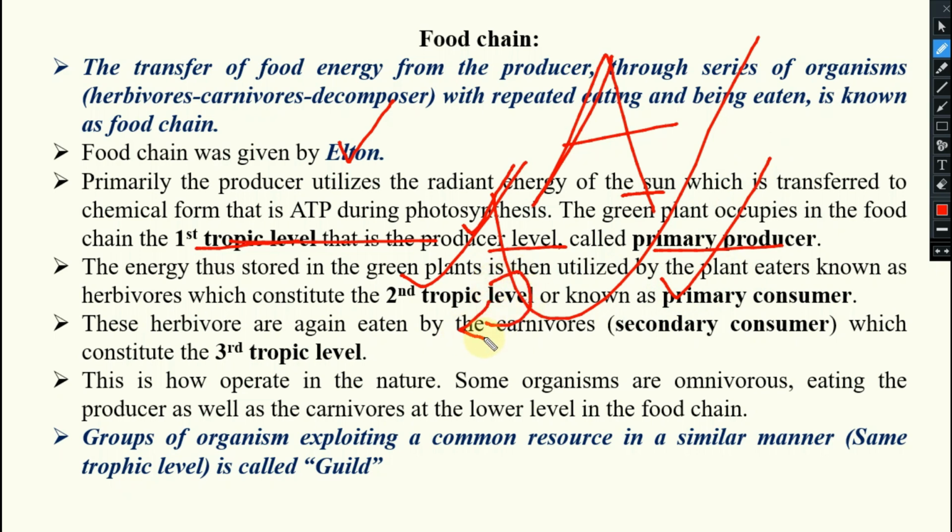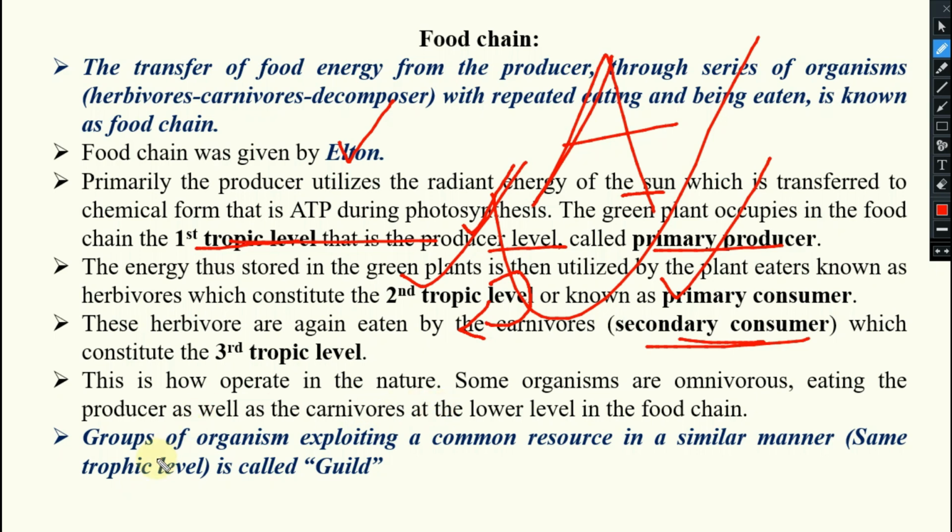Those herbivores will be eaten up by another, third trophic level organism, that is known as what? Carnivores. Okay, that is the third trophic level, and here the secondary consumer comes. Then what happens? A tertiary consumer may come, otherwise if they die, they will be decomposed by your scavengers, otherwise known as saprophytes. This is how it operates in nature. Some organisms are omnivorous, they will be representing different trophic levels at a time. Okay, eating the producer as well as the carnivores also, they will feed upon the plant also, they will feed upon other animals also. Human beings, yes or no, at the lower level in the food chain.